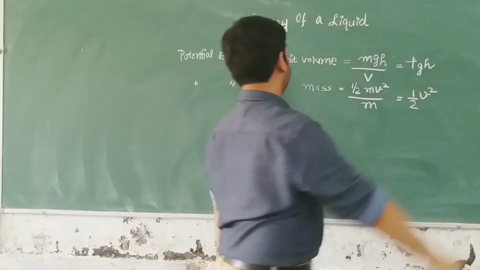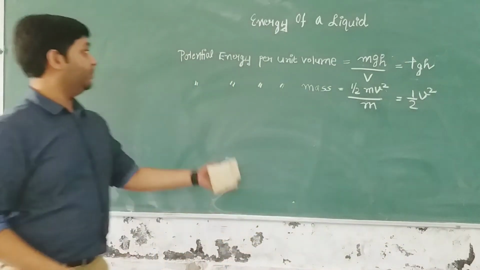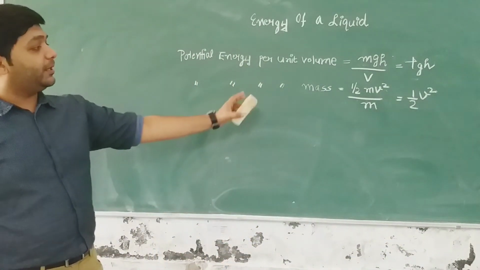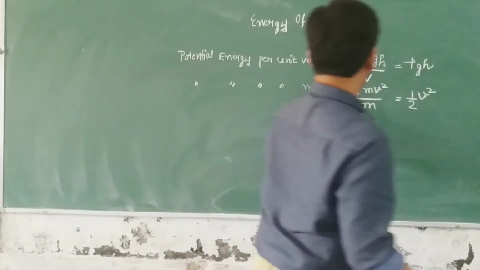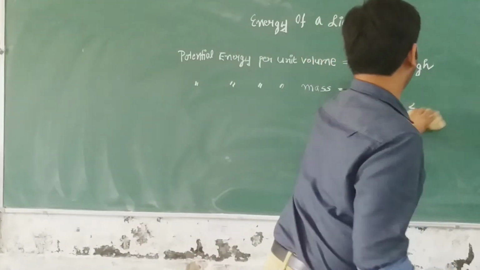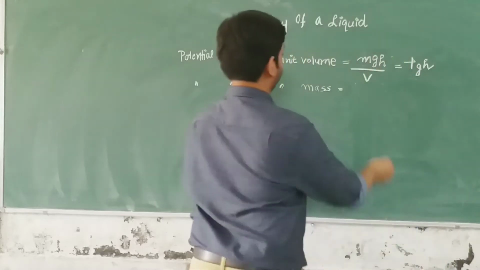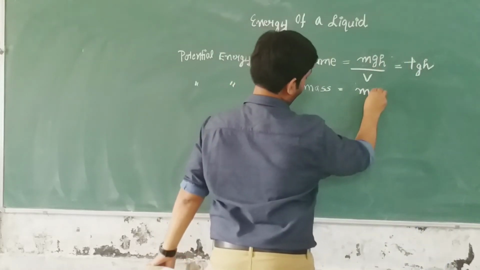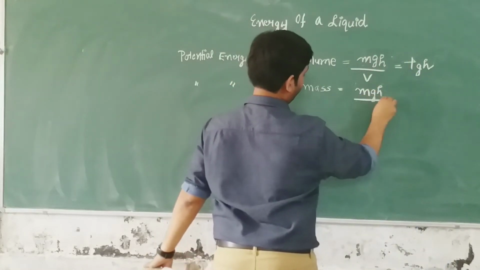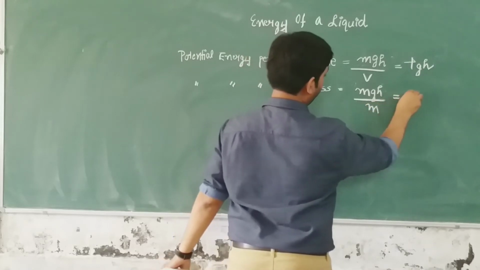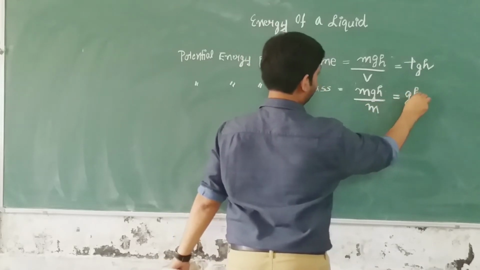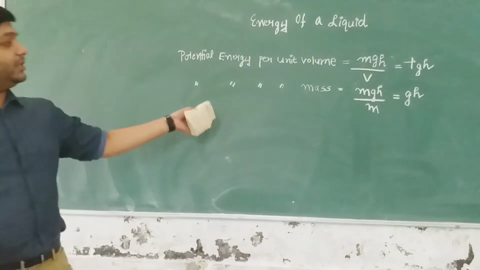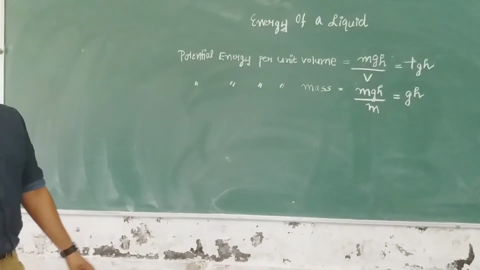So it will be rho gh, potential energy per unit volume. Similarly, potential energy per unit mass will be mgh upon m, and this will be equal to gh. Fine. So this is potential energy per unit mass.